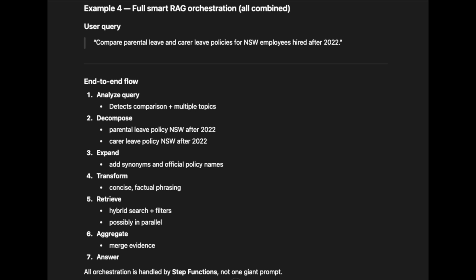3, expand. Add synonyms and official policy names. 4, transform. Concise, factual phrasing. 5, retrieve. Hybrid search filters, possibly in parallel. 6, aggregate. Merge evidence. 7, answer. All orchestration is handled by Step Functions, not one giant prompt.